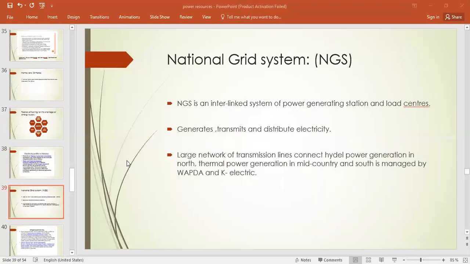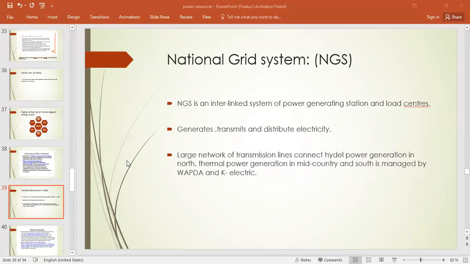Okay. Now, what is NGS? NGS is basically the National Grid System, right? It's an interlinked system of power generating stations and load centers. That's one of the world's largest grid systems. The purpose of this NGS is to generate, transmit and distribute electricity across the country. The large network of transmission lines connects hydel power generation in the north of Pakistan, thermal power generation in the mid of the country, and the south is managed by WAPDA and K Electric, right, beta?